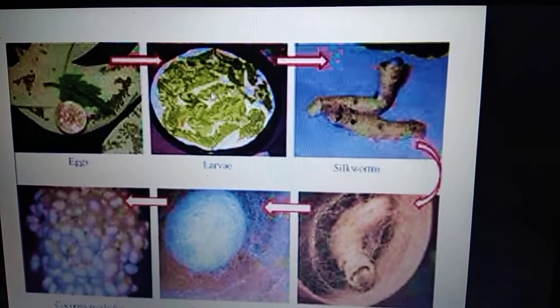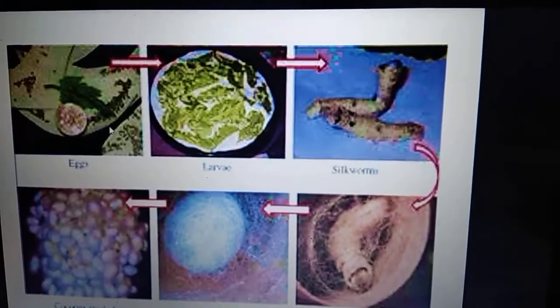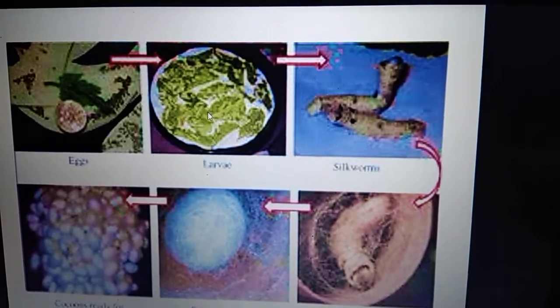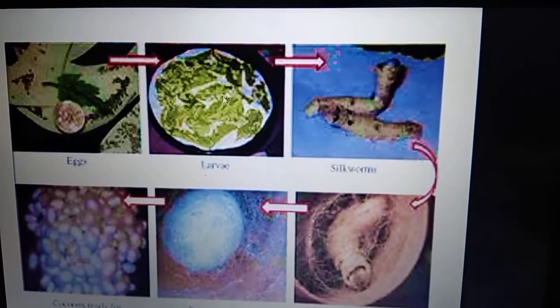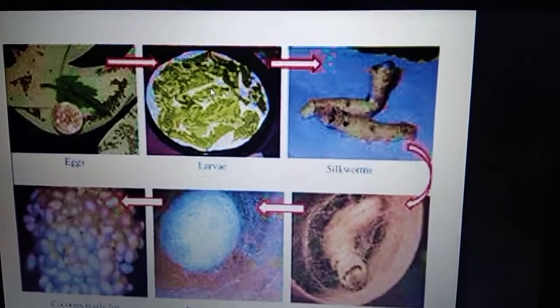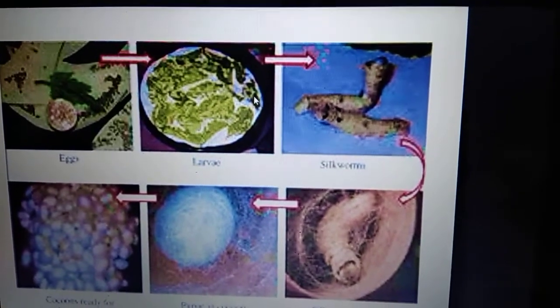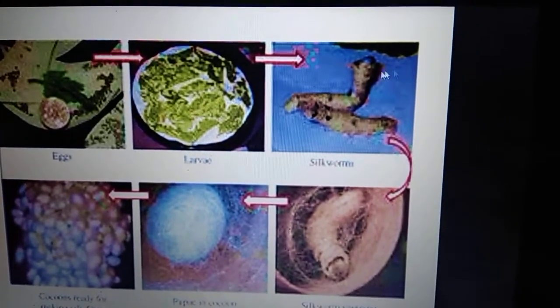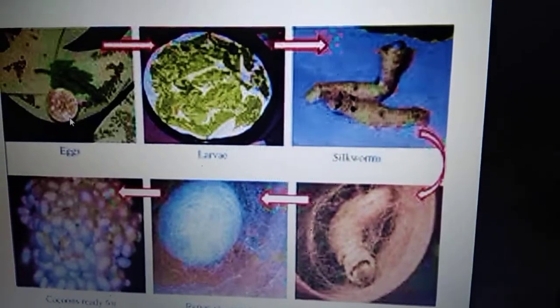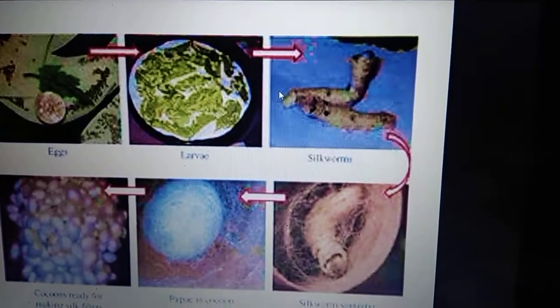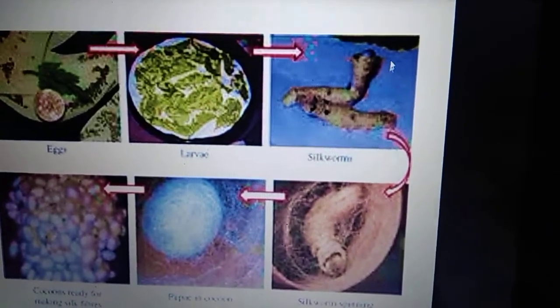When the eggs hatch and small larvae start to come out, they eat like crazy. They just keep on eating day and night, and they become enormous in size. You can see from those small teeny tiny eggs, such a big larva is formed.